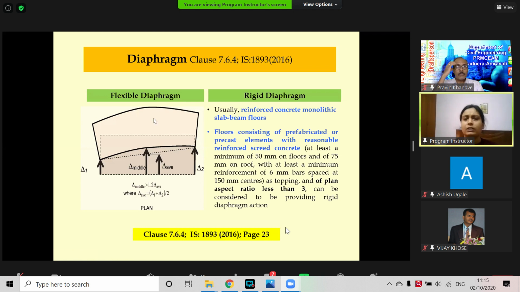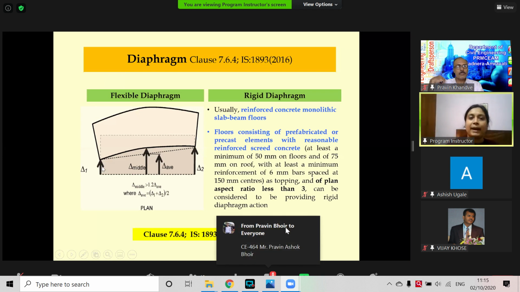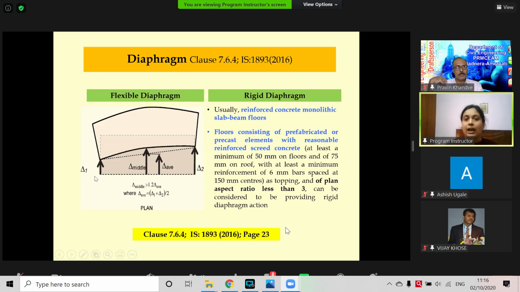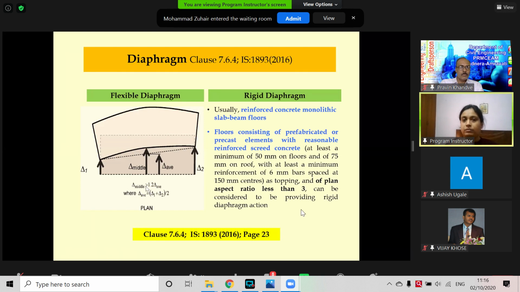How is it differentiated between these two? If this lateral load is applied and the slab bends in this arbitrary manner, then we have to find out what the deflection is at this middle point, and check the delta average. If delta middle is higher than 1.2 times delta average, then it will be classified as a flexible diaphragm. And if it is not, then it is a rigid diaphragm.